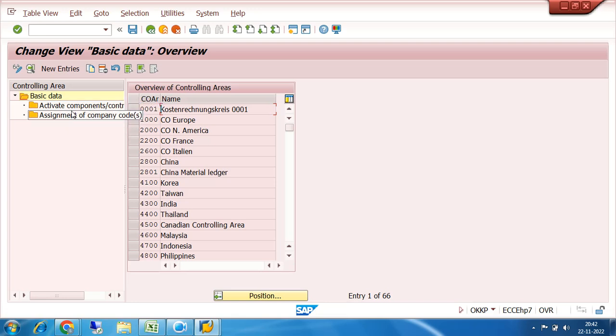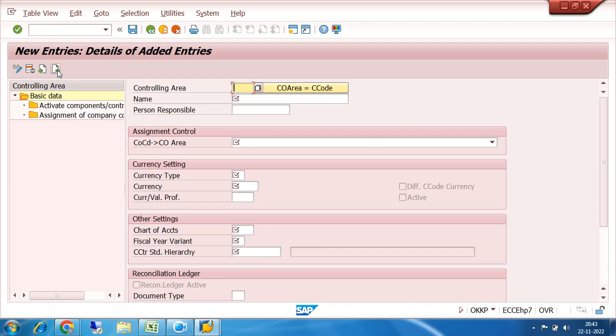Now there are two additional folders available, so more options are here. It is better to create the basic settings of the controlling area from this node only. So now I will click on the New Entries button. It is asking what is the name of your controlling area.